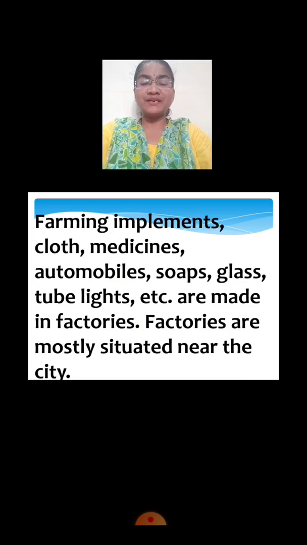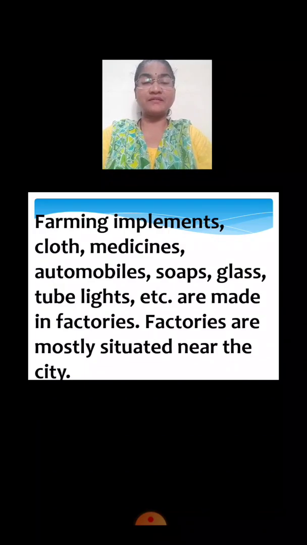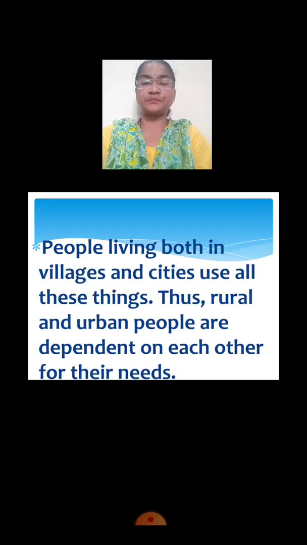Now, farming implements, clothes, medicines, automobiles, soaps, glass, then tube lights, etc. are made in factories. So, factories are mostly situated near the city. Etc. means many more are made in factories, and these factories are mostly situated near the city.